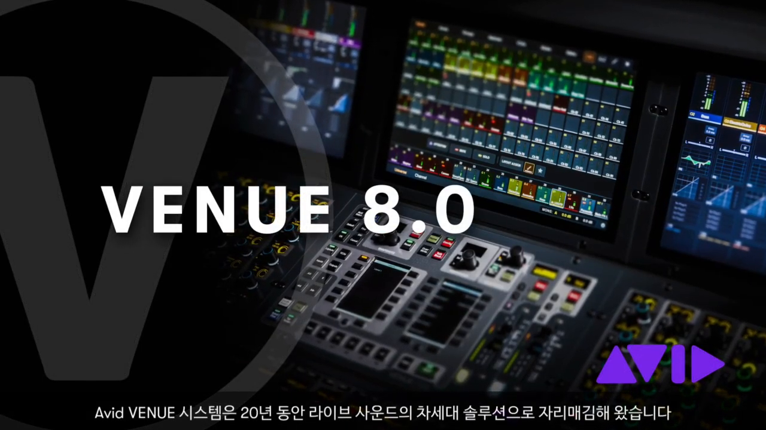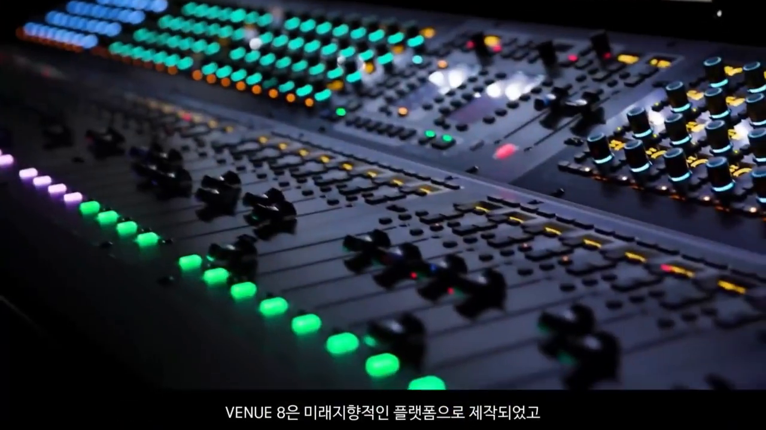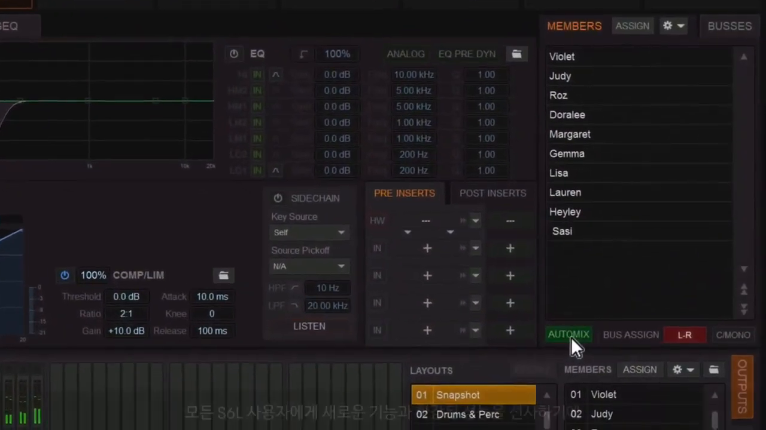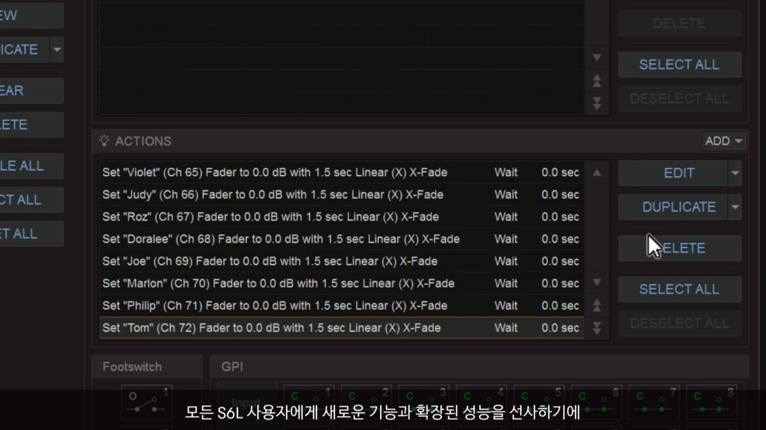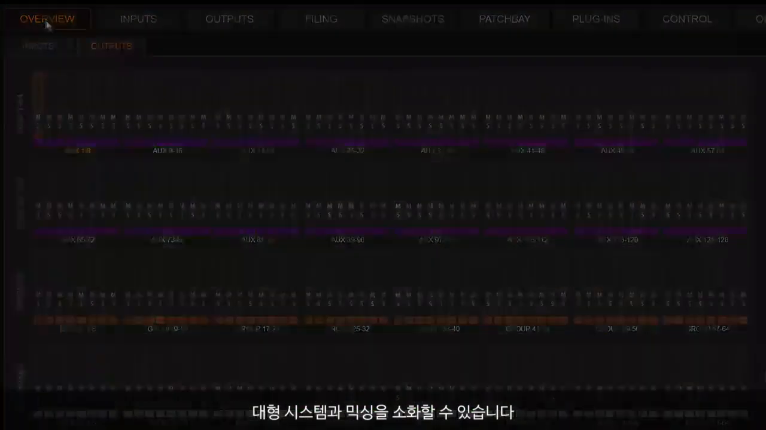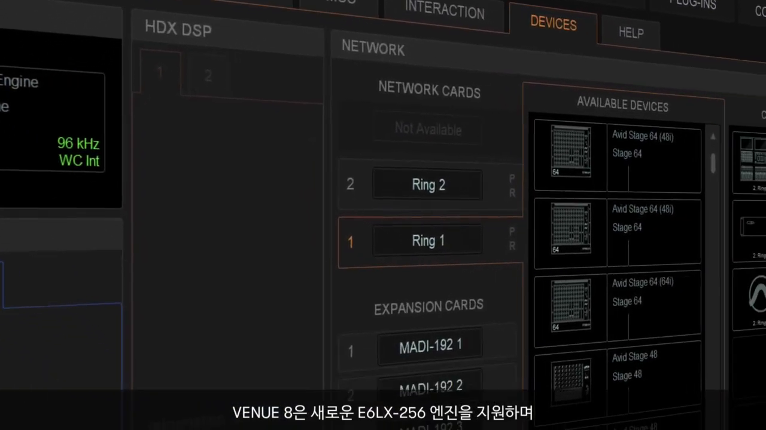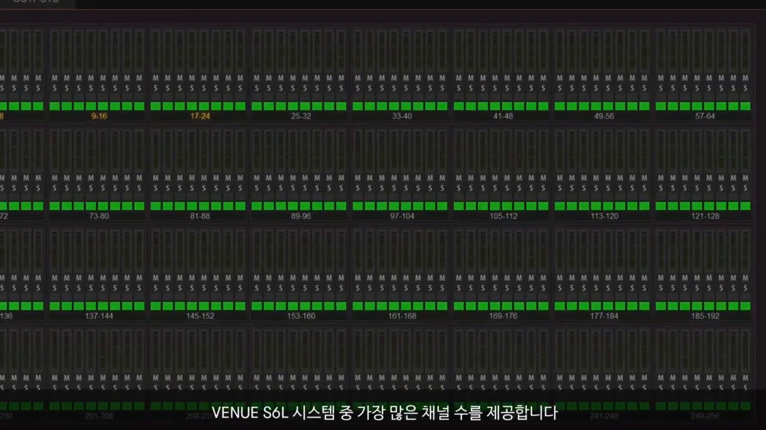For over 20 years, Avid Venue has been the next stage in live sound. Venue 8 pushes the platform into the future, introducing a host of new features and expanded capabilities for all S6L users, including the ability to build even bigger systems and mixes. Venue 8 comes with support for the new E6LX256 engine, powering the largest channel count that Venue S6L systems have to offer.